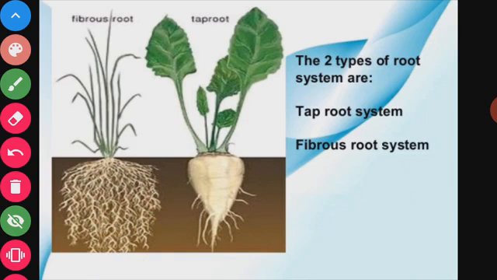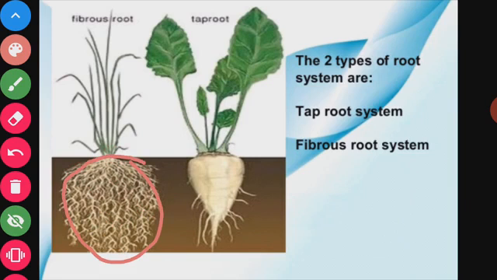Plants with fibrous roots bear leaves which are long and have parallel venation. What does it mean? Plants in which there are fibrous roots have long leaves with parallel venation.